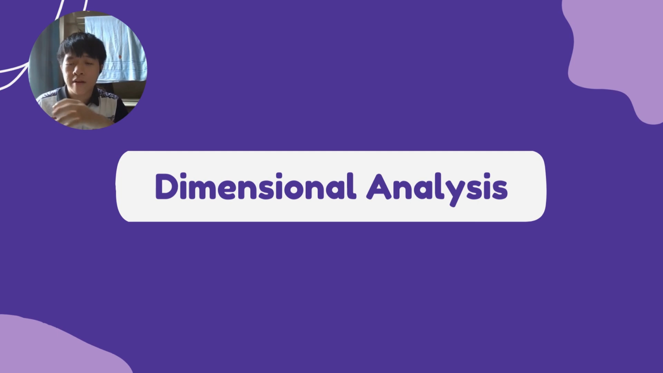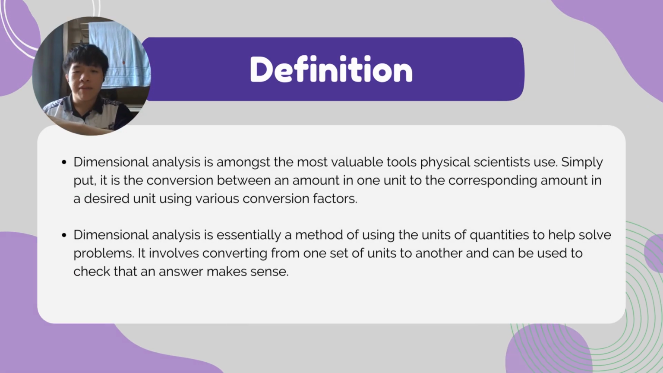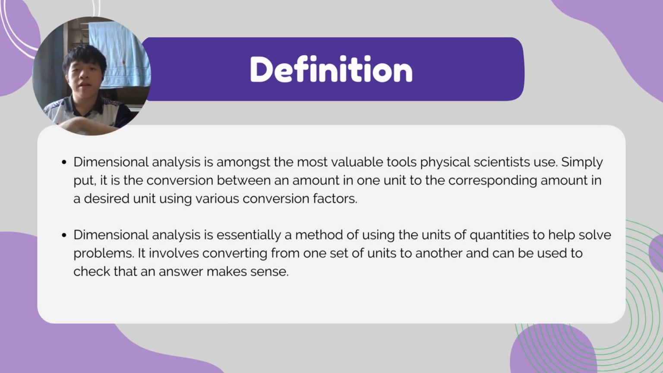Okay, after finishing the fluid feature, let's talk about dimensional analysis. So what is meant by dimensional analysis? Dimensional analysis is amongst the most valuable tools physical scientists use. Simply put, it is the conversion between an amount in one unit to the corresponding amount in the desired unit using various conversion factors. Dimensional analysis is also essentially a method of using the units of quantities to help solve problems. It involves converting from one set of units to another and can be used to check that an answer makes sense.